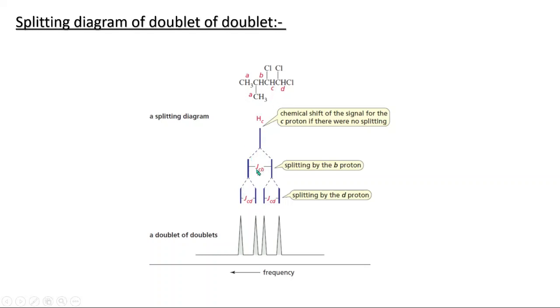Now what are JCB and JCD here? These are the coupling partners. J means coupling constant, and the C proton and B proton are coupling, so that is JCB. JCD means these 2 are coupling, that's why we are getting JCD. So this will give one signal, and that signal will be split by the B proton, and again split by the D proton, and we will get a doublet of doublets.